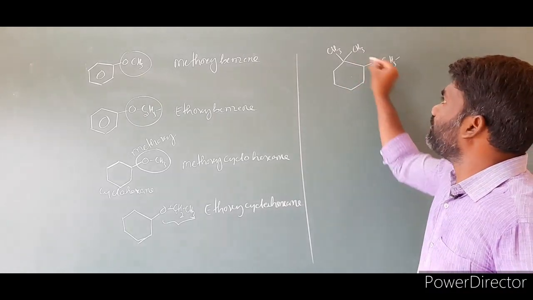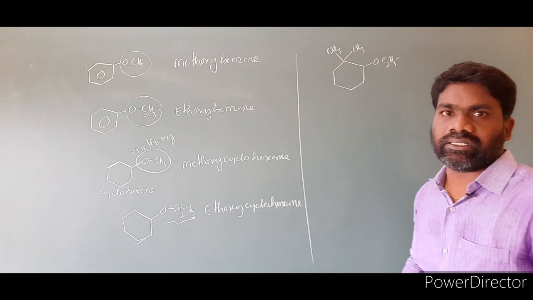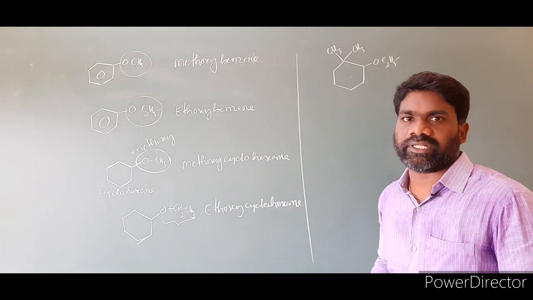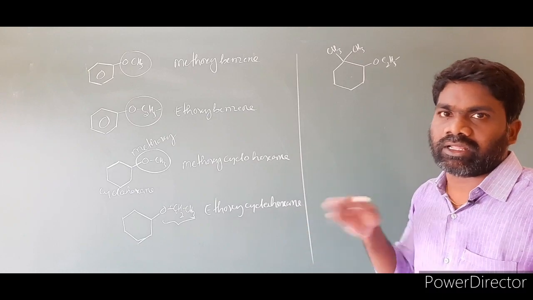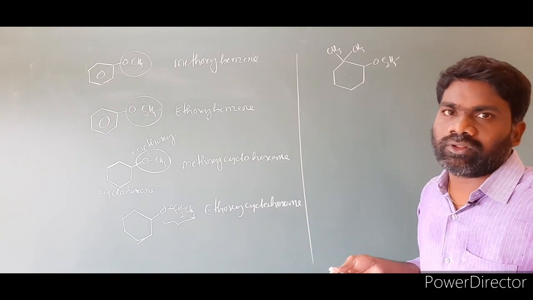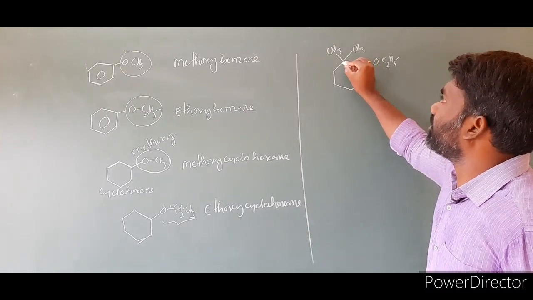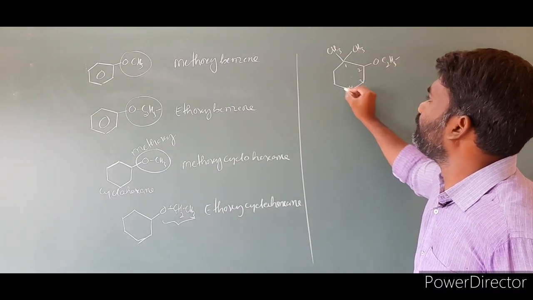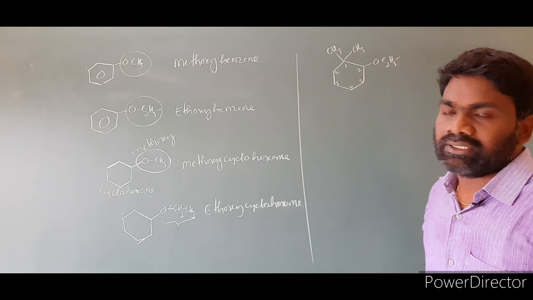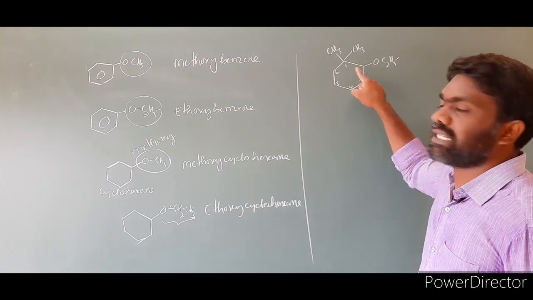We have to give numbering to this ring in clockwise as well as anti-clockwise direction, and we have to follow the lowest sum rule. I am giving numbering clockwise: 1, 2, 3, 4, 5, 6. While giving numbering, at which position is there a substituent?